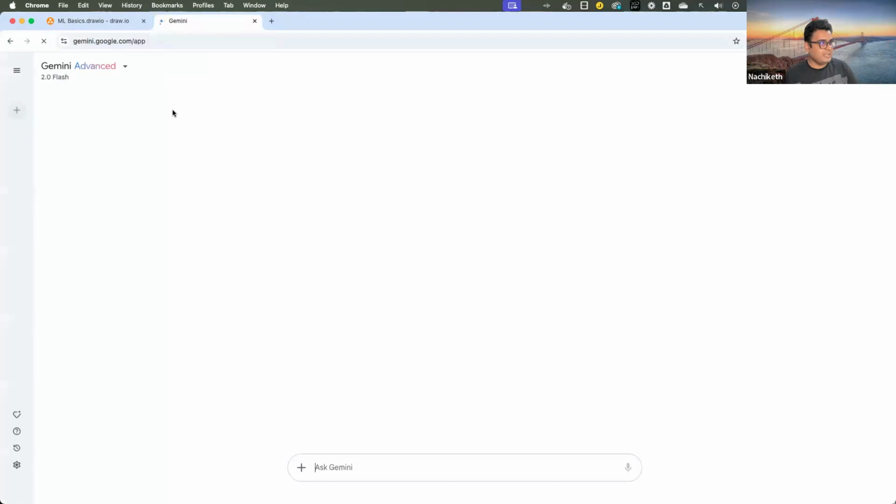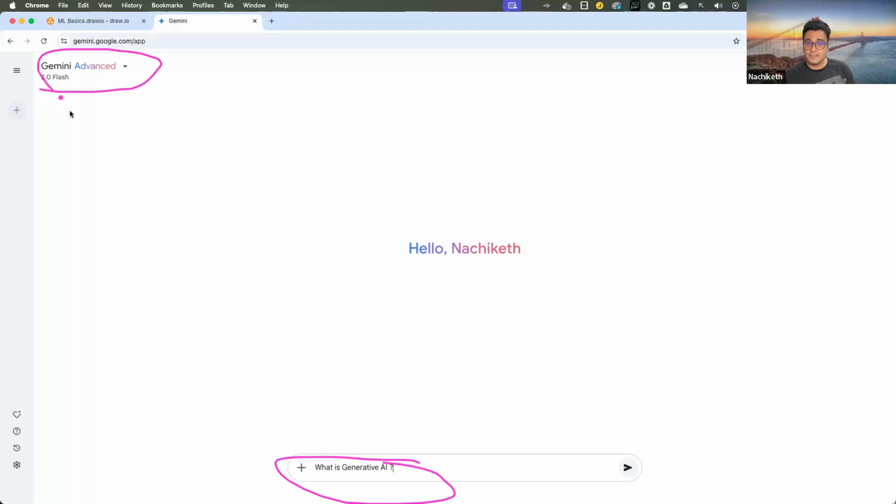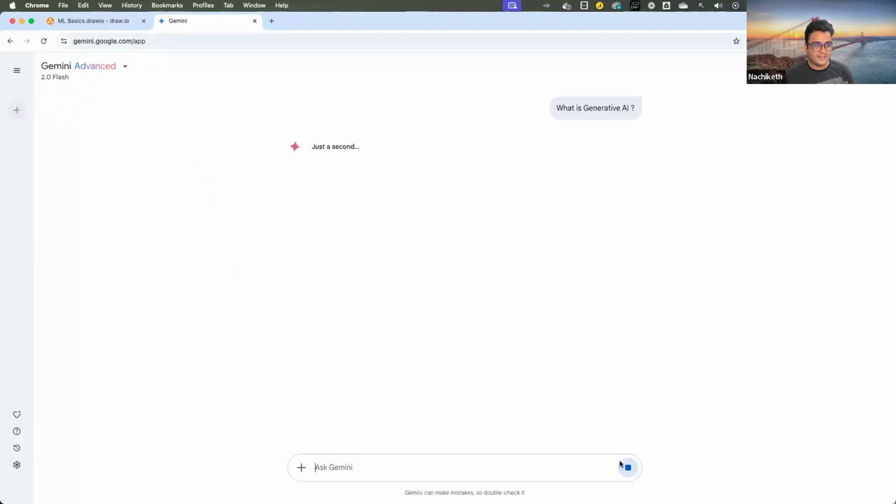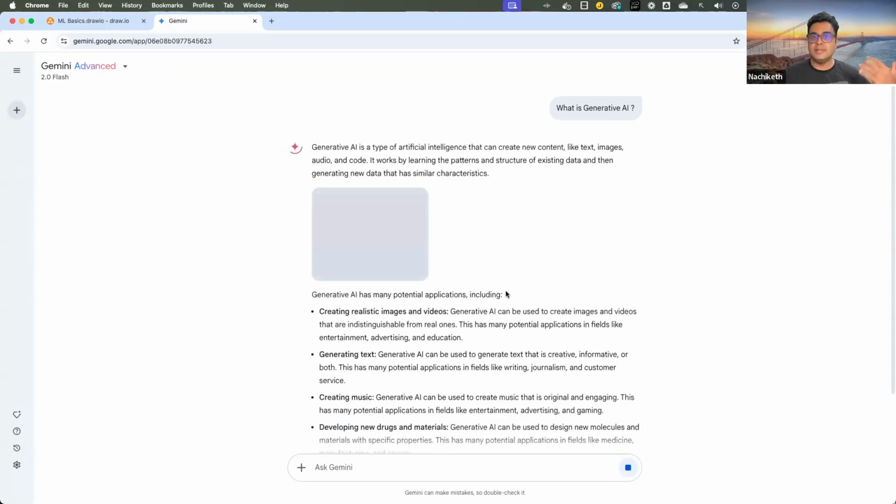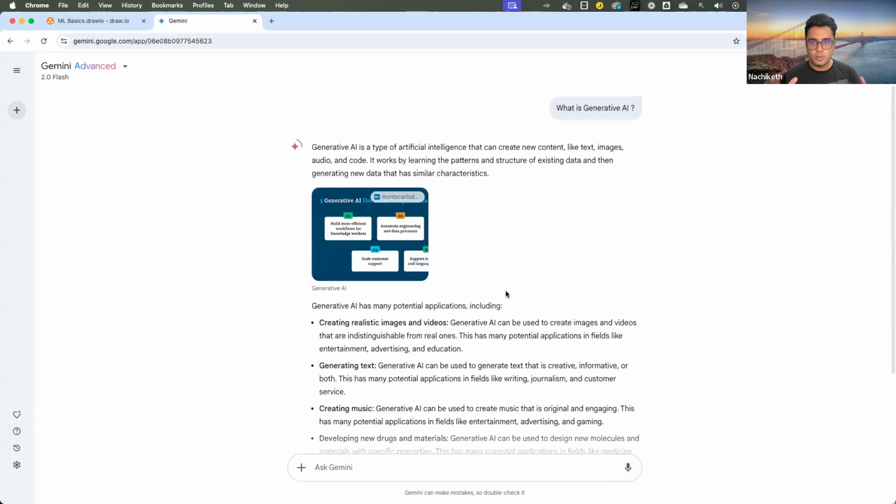So if I open up, let's say, Gemini, and suppose I ask what is generative AI, this is my prompt, and Gemini Advanced 2.0 Flash is the model. I'm sending this prompt to my model, and when it generates the response, it generates it based on the training data it has been trained upon. That is what the generative AI model is. It's going to generate the response based on the data that we have fed.